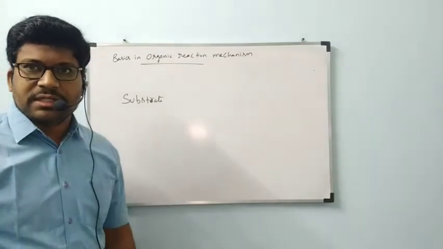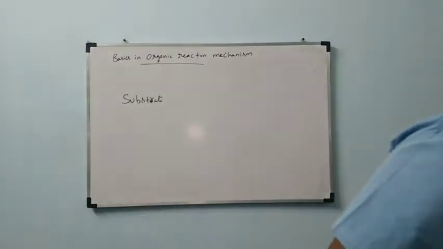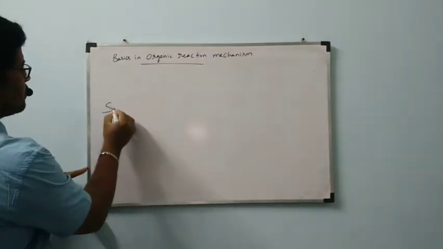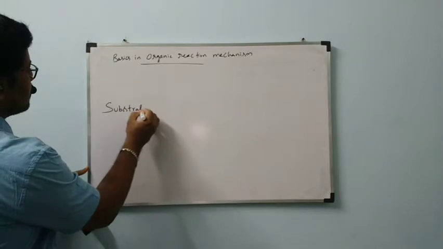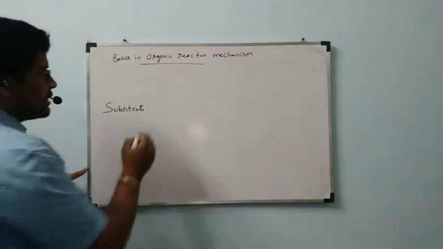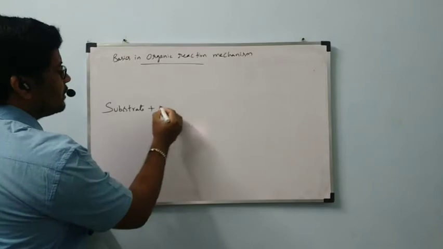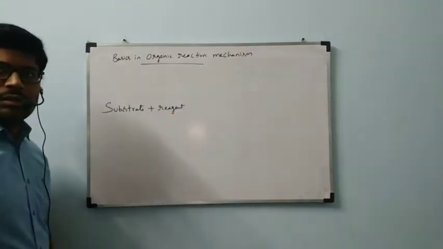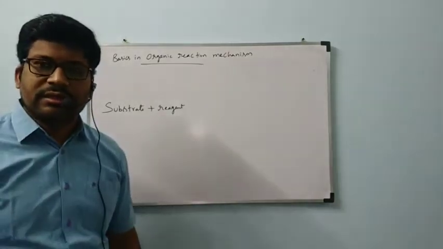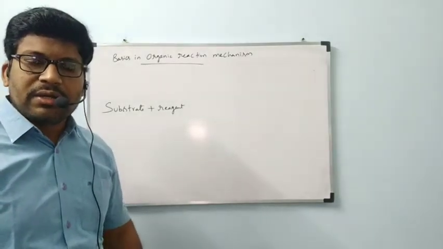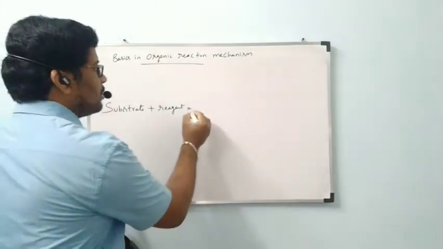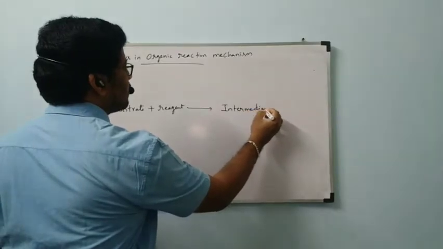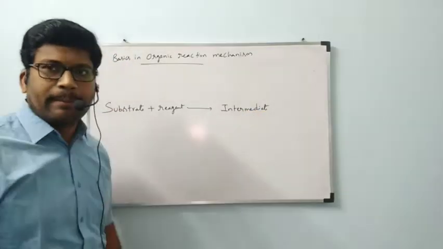First, the substance which will undergo reaction is called the substrate. The substrate will undergo reaction with a reagent to form an intermediate.